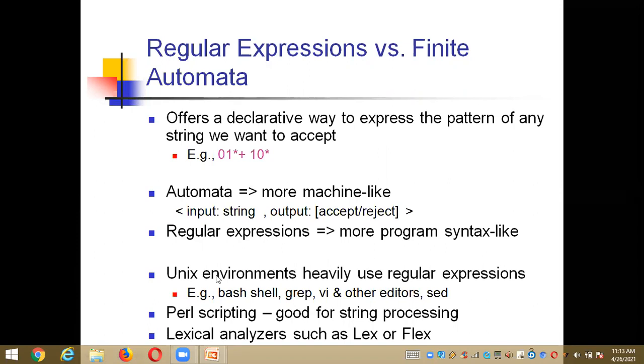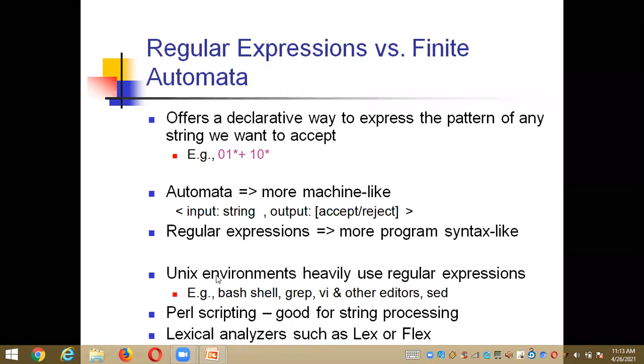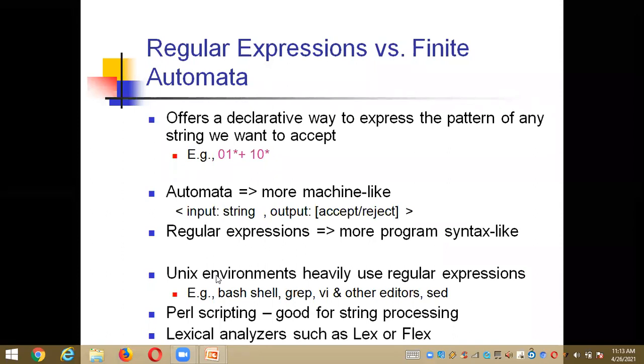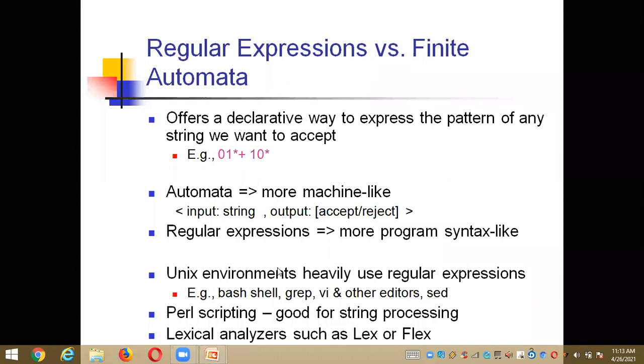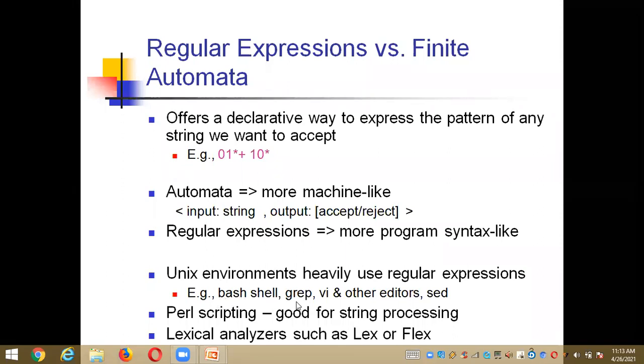And here we totally use the Unix environments. The Unix environments are heavily used in regular expressions. And we have some Unix commands. For example, the commands we are going to use are the bash shell, grep, the vi editor and other editors, and sed is also another command. So a Unix environment is heavily used in regular expressions.